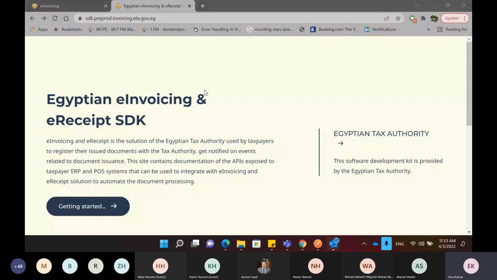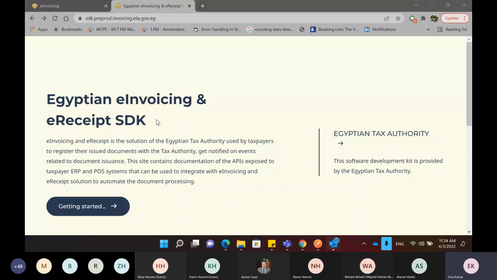For the e-receipt solution, we are still using the same portal for the SDK. We will be sending you this link so you can try it yourselves. Basically, it's the same portal, nothing has changed. We just added some new functionalities that we will be showing you today.